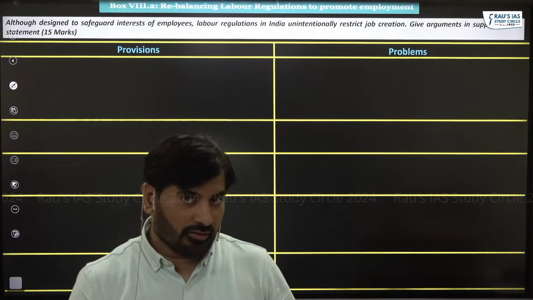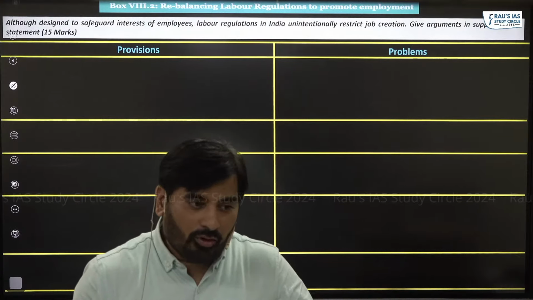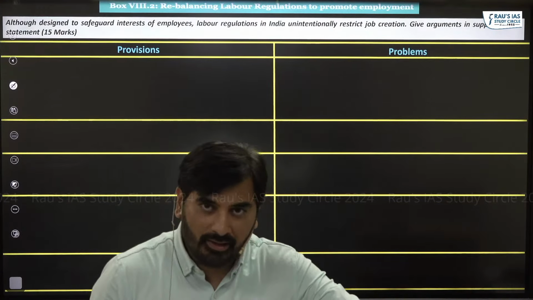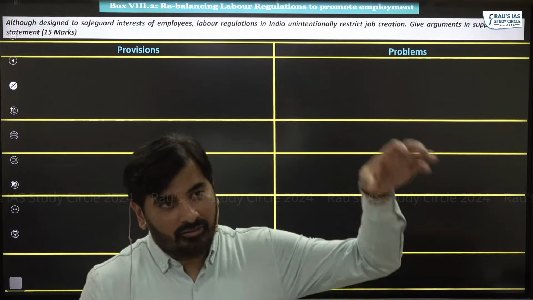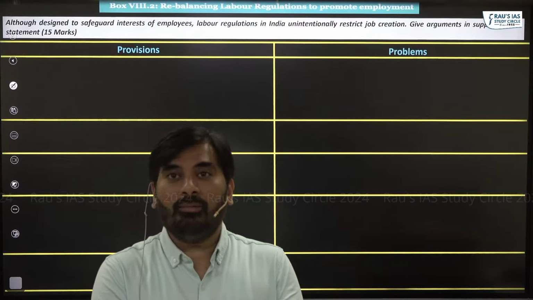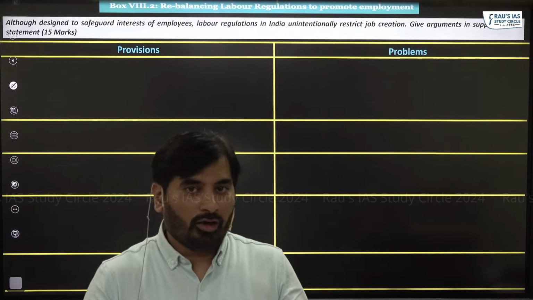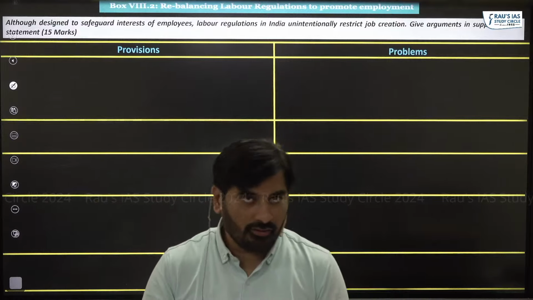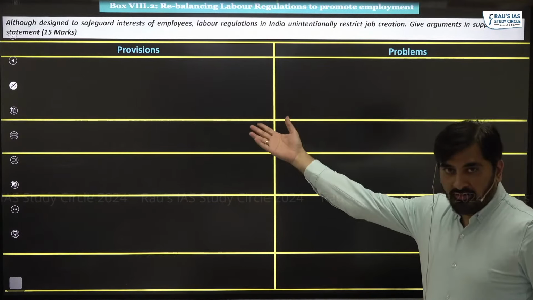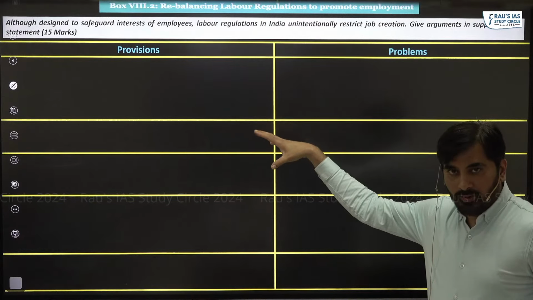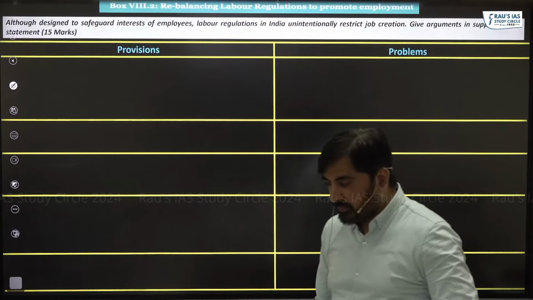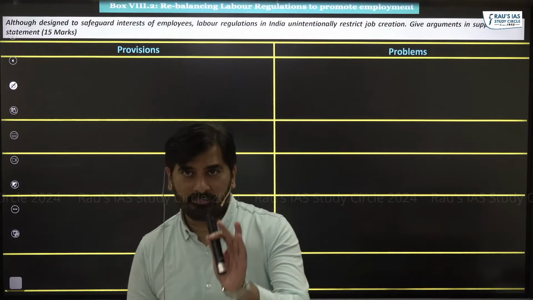Government intention is good. We are not questioning the intention. But the problem is these rules, regulations made by the government is actually going against the interest of labor welfare itself. More importantly, it is hindering job creation. In what way? Let's get into this discussion one by one. I will tell you some provisions of the labor rules and regulations and how these provisions are creating problems. But before that, basic things.